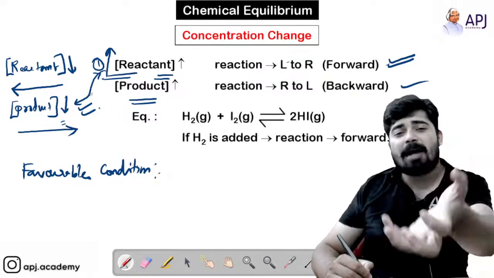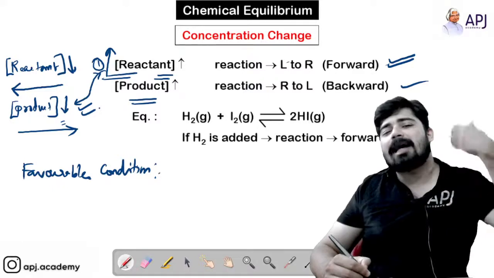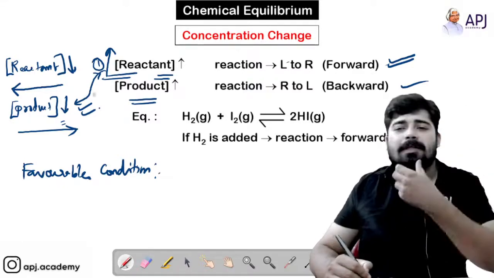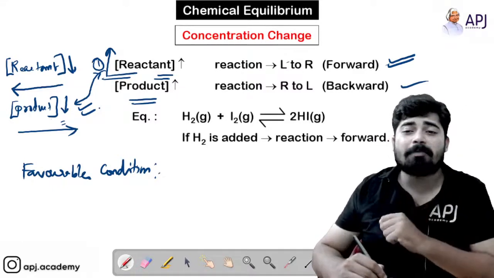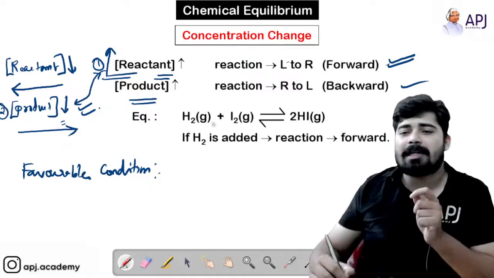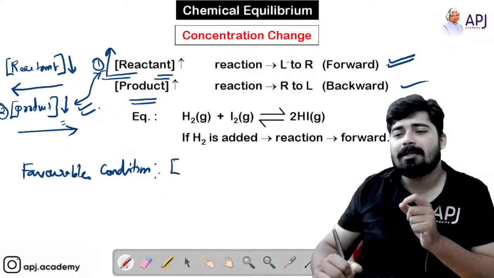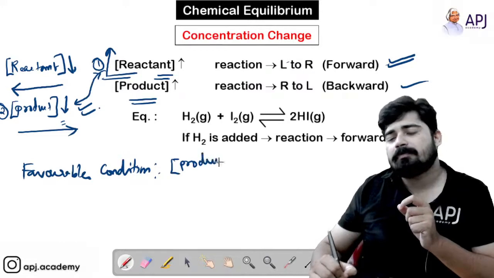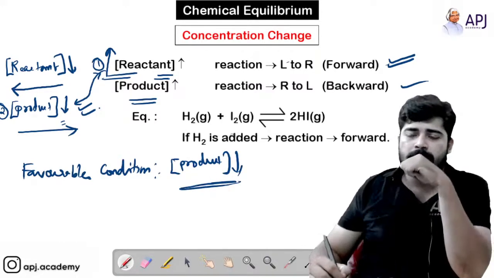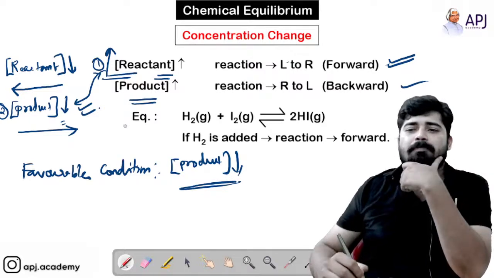In the second one, you have to retrieve the product so that the reaction will shift to the forward direction and give you more product. So the second one is more economical. That means the most favorable condition is decreasing the concentration of product. So this is the most favorable condition.